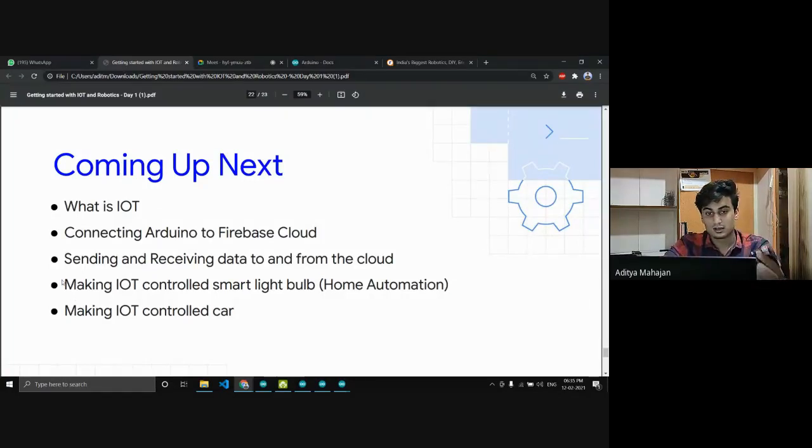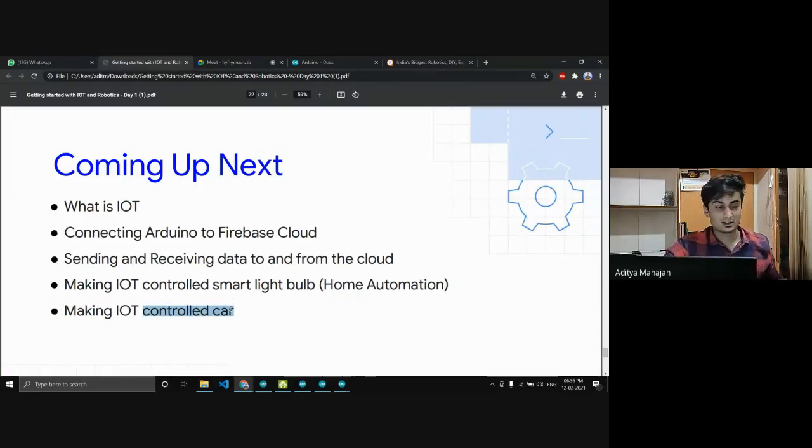So tomorrow I'm actually going to do this. I have the light bulb, I have that Wi-Fi relay too. So we'll actually implement it, and after tomorrow's session you might be able to automate your home. You might set routines however you want, that whenever I wake up at 5, the light turns on. 5 o'clock, who even wakes up then? When I wake up at like 9 a.m., lights should turn on and the fan should turn off automatically. So you can automate your home using simple Firebase functions, and you will actually make an IoT controlled car. This is very interesting.